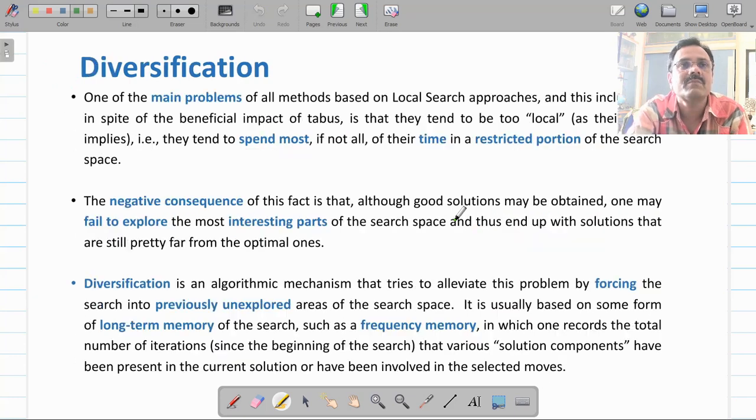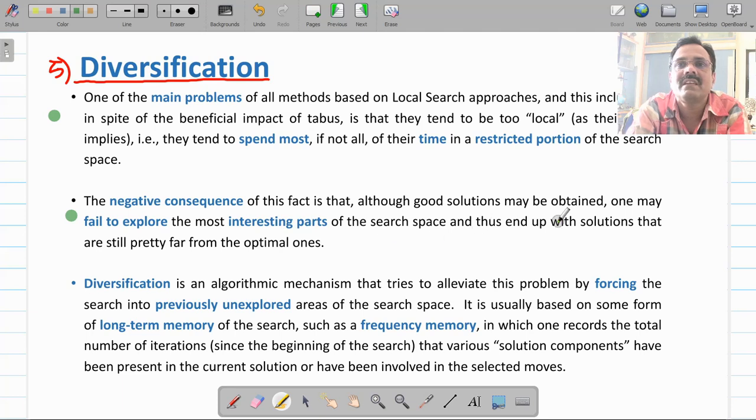So that is the next parameter which is very important in the tabu search algorithm, which is an optional parameter. You will see that the tabu search algorithm implements this as a memory. Since it's a local search algorithm, most of the time this type of algorithm spends its time in a restricted region, and therefore you may miss certain very good paths that may exist out there.